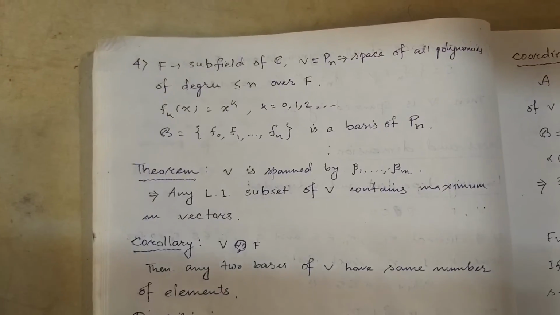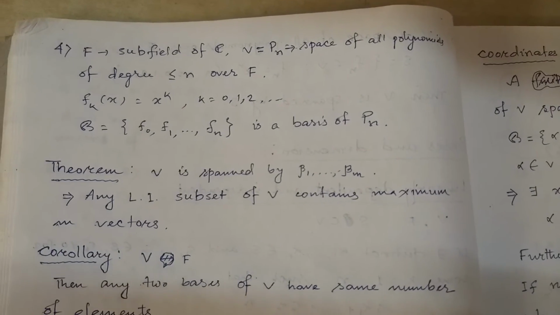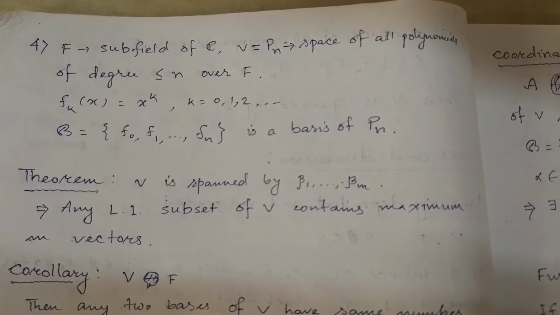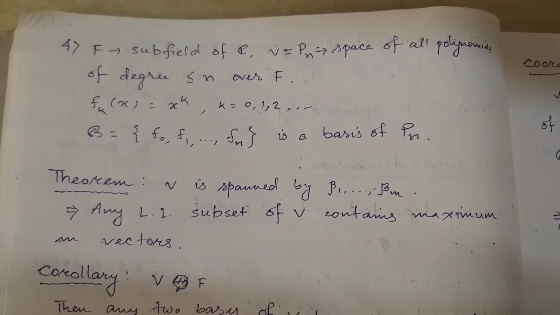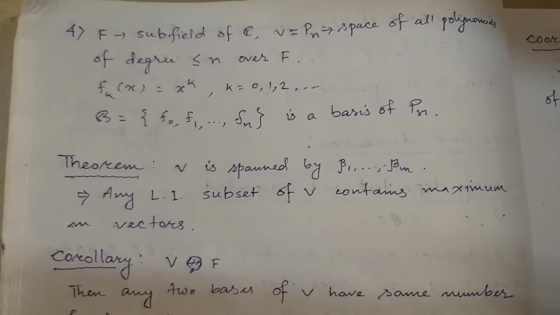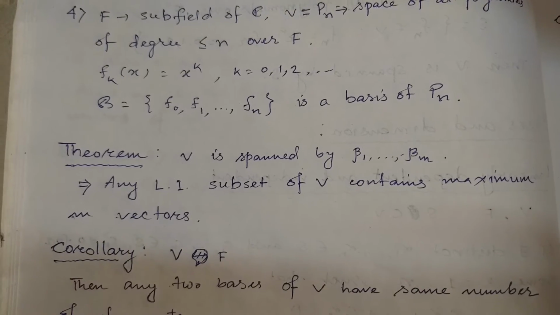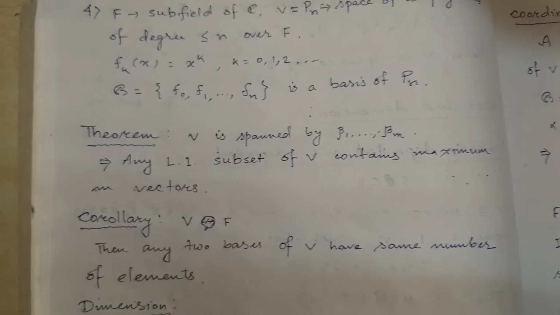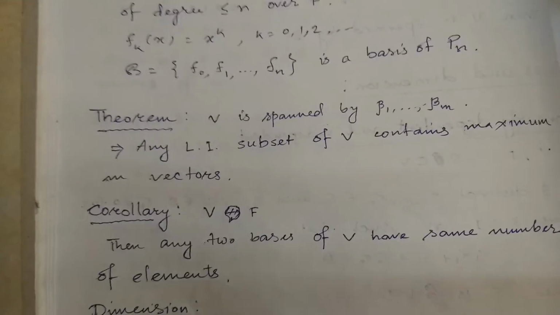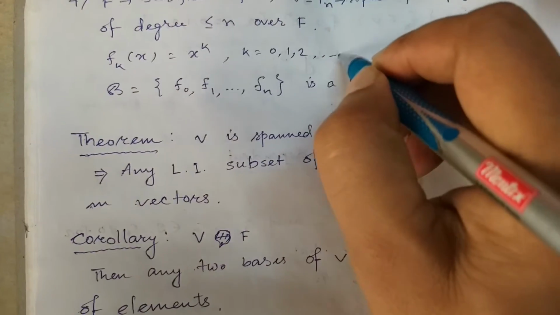Next example. Let F be a subfield of the field of complex numbers and V equal Pn, which is the space of all polynomial functions of degree less than or equal to n over F. Then fk(x) equals x to the power k for k equal to 0, 1, 2, up to n.